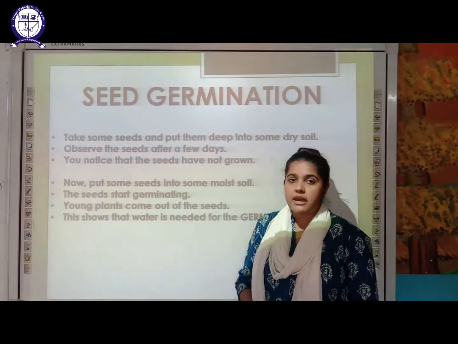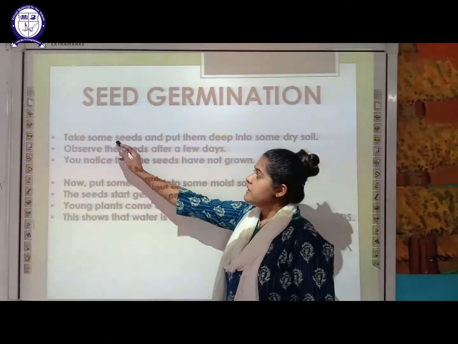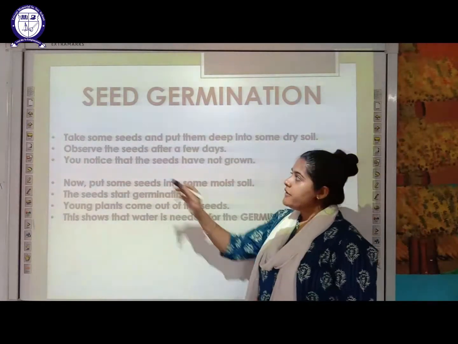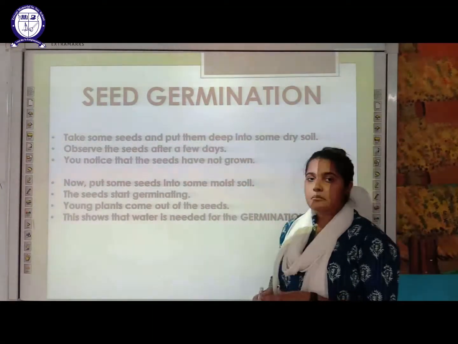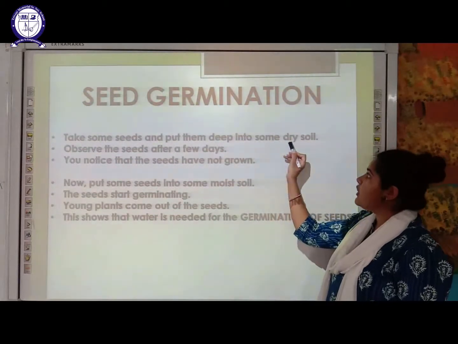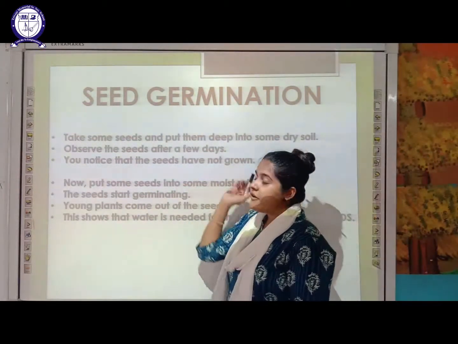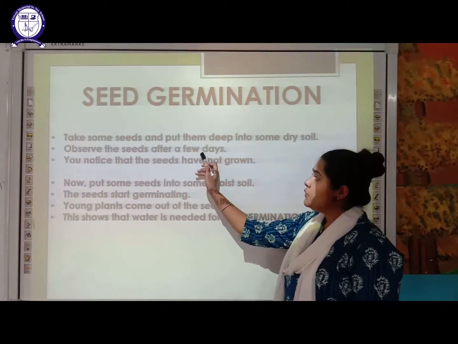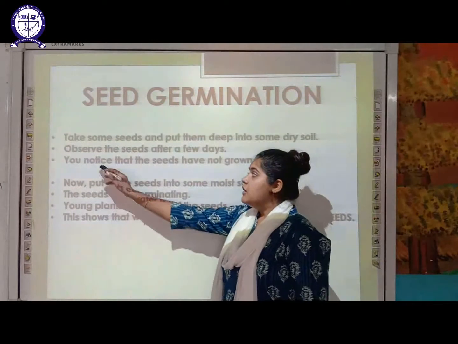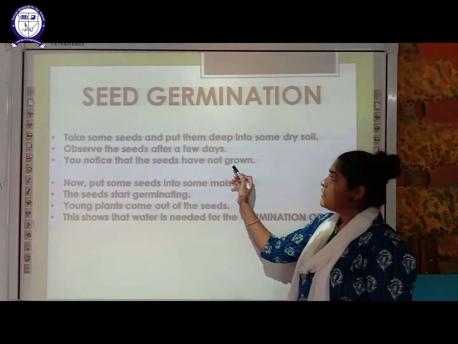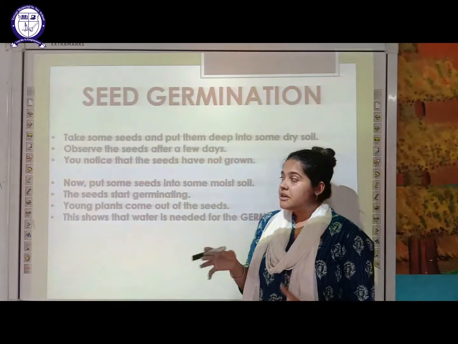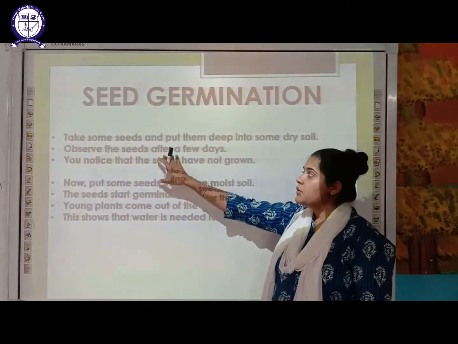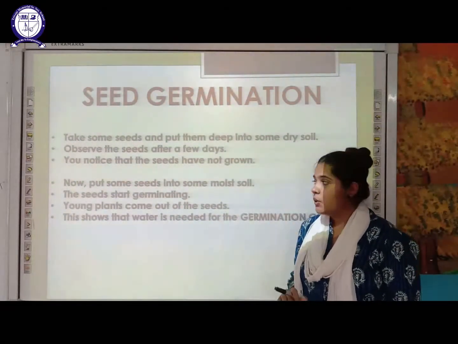Seed germination. For that, what you can do is take some seeds and put them deep in some dry soil. So here we are taking some seeds and putting them deep inside the soil. In which kind of soil? In dry soil. Dry soil means soil which doesn't have water in it. Observe the seeds after a few days. You notice that the seeds have not grown. When you put seeds deep inside dry soil, after a few days, if you observe, they have not grown.